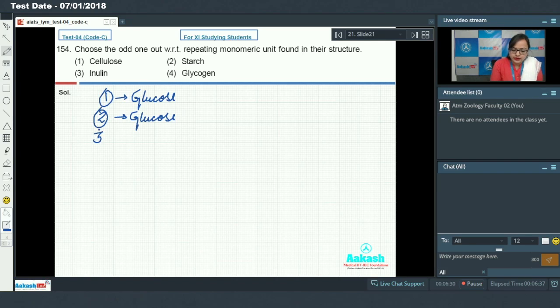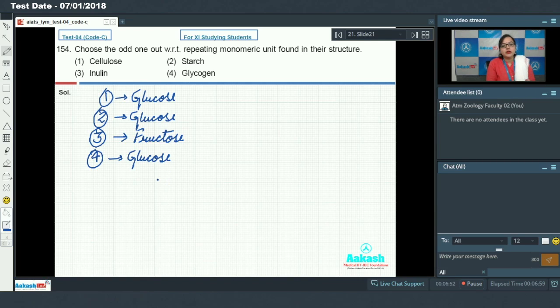Option 3, that is inulin. Inulin is a polymer which is made up of fructose as a monomeric unit, and inulin is found in tubers of Dahlia plant. Option 4, that is glycogen. Glycogen is also a polymer which is made up of glucose as monomeric unit. So among the following glycan, inulin is a fructan. So inulin is odd one among the given macromolecules since it is made up of fructose, while rest macromolecules are made up of glucose. So the correct answer for this question is option 3.